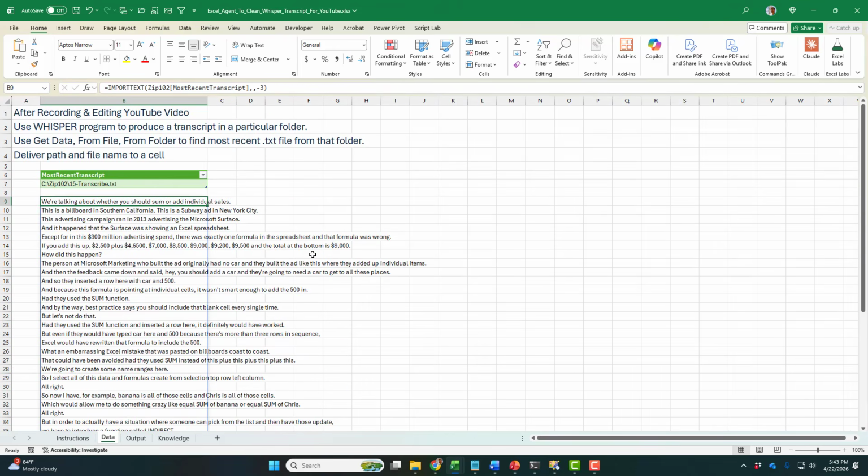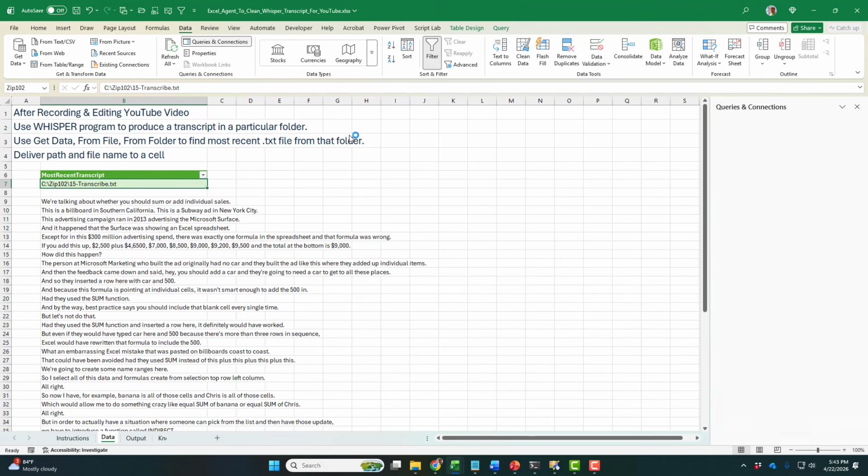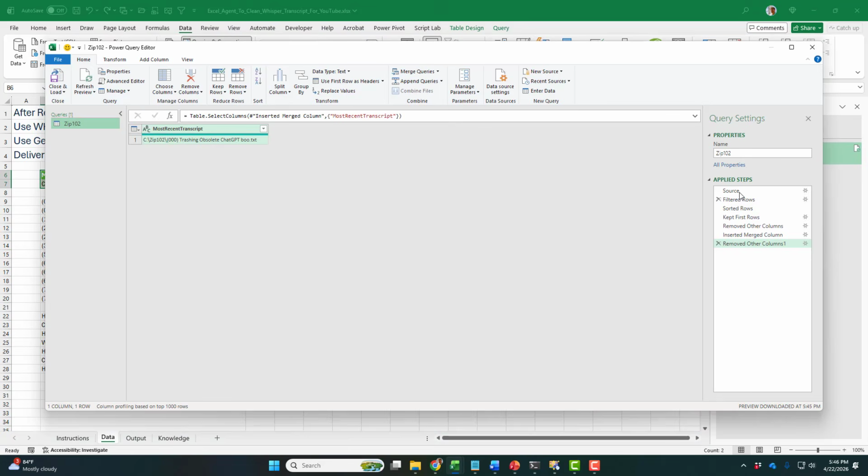I know a lot of people watching my channel are Excel aficionados, so you've probably run into Power Query in the past, right? But I think at the UW Stout AI meetup, there's a lot of people there that probably had not run into Power Query. This is a query here. So if we go to Data, Queries and Connections, and we'll edit this query, right-click, Edit in Power Query.